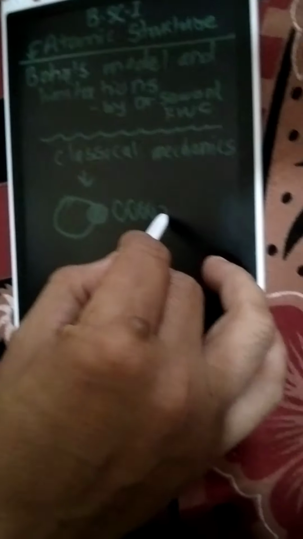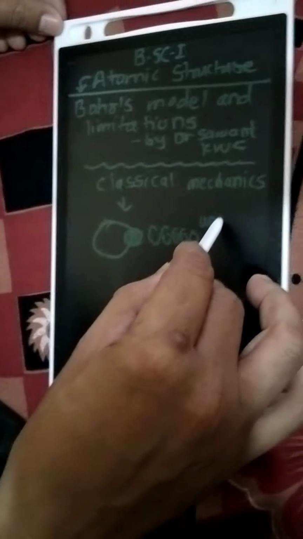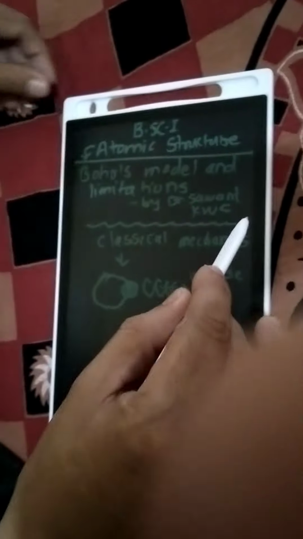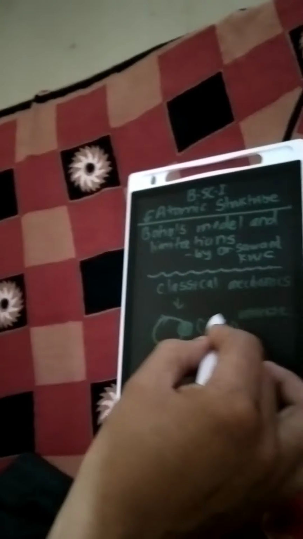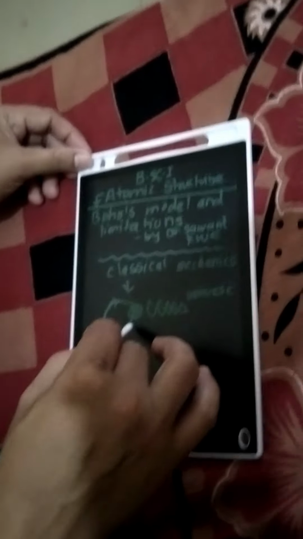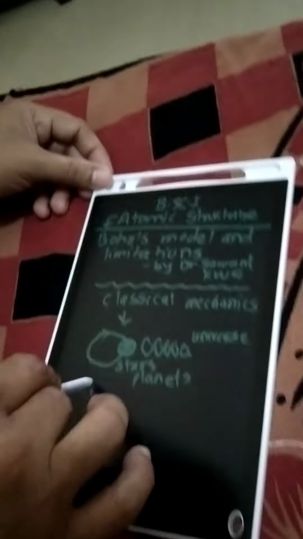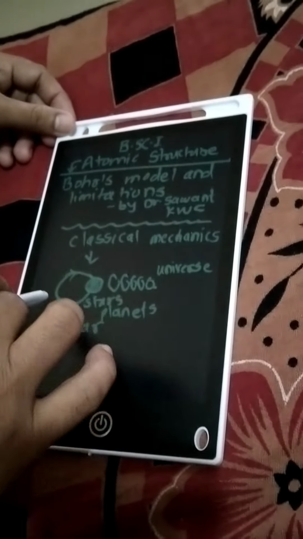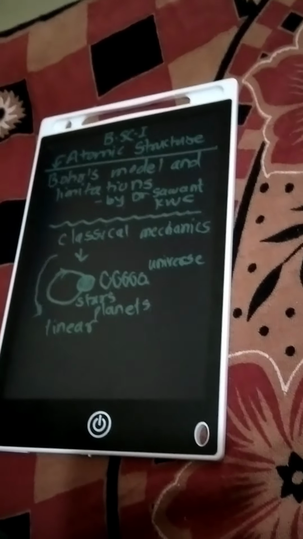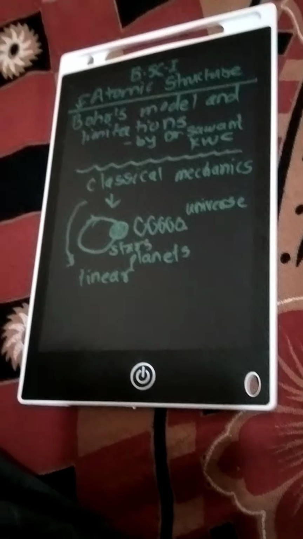Such two types of objects are present in the universe. Smaller particles are present in the universe, and bigger objects like stars and planets are also present. Their motions are only linear motions. So this mechanics is based on the linear motions of the objects in the universe.